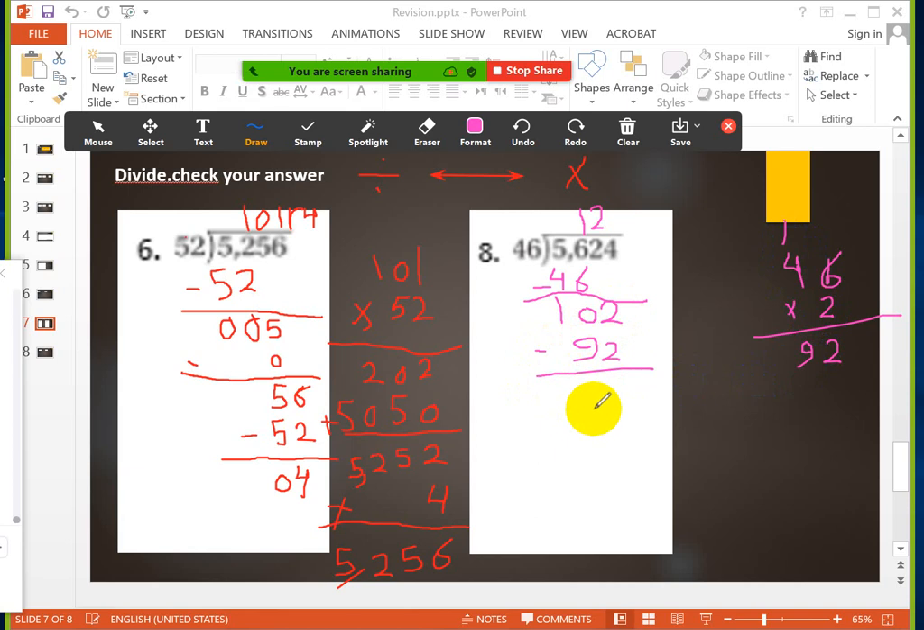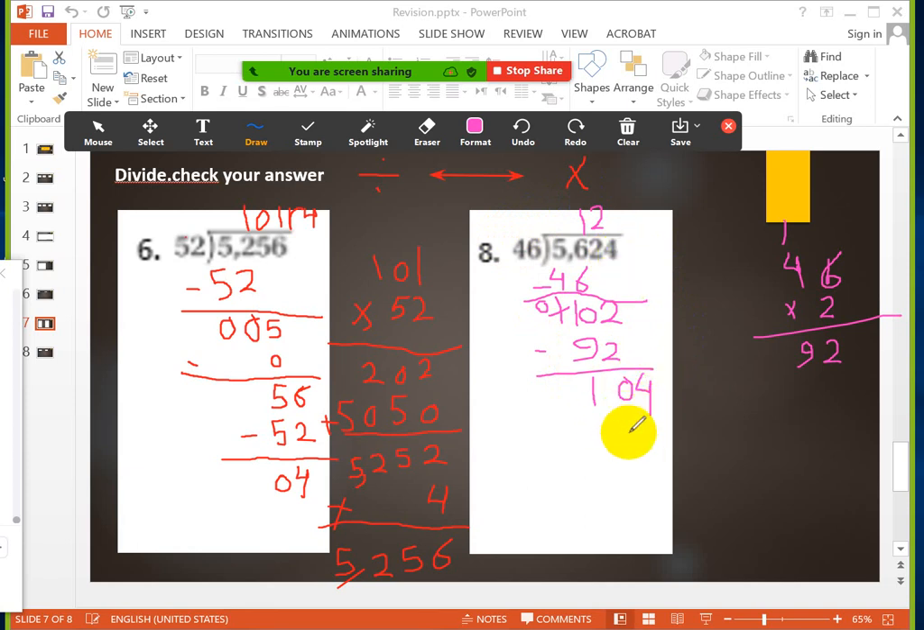2 minus 2 equals 0. 0 minus 9, I can't. I have to borrow from the 1. It will be 0 and this one will be 10. 10 minus 9 equals 1. Now, can I divide 10 by 46? No, I can't. That means what? I have to take down the 4.